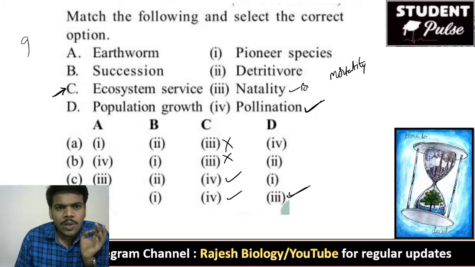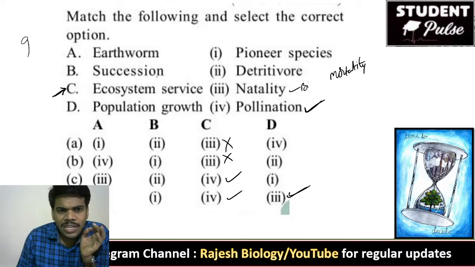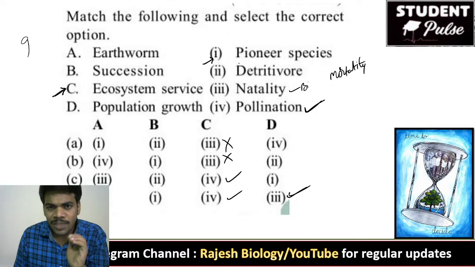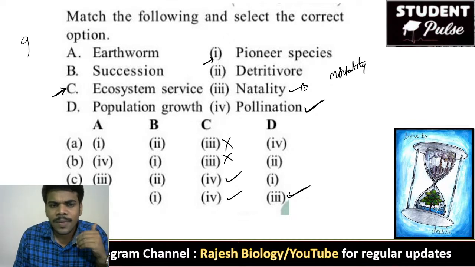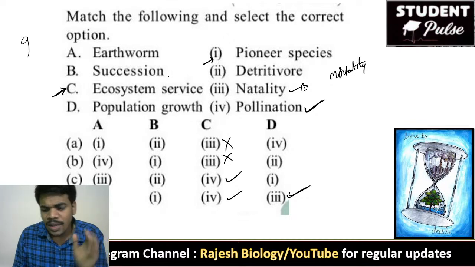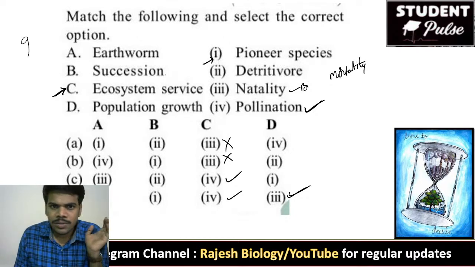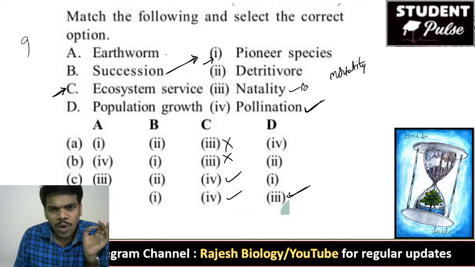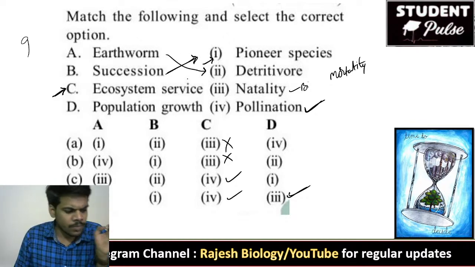Option D. Succession. For succession, we need pioneer species. You already know what pioneer means: the organisms which start new life. Succession means adapting to a new environment. So these are the first organisms which adapt to the new environment and start the new career. And earthworm, you already know it is a detritivore.